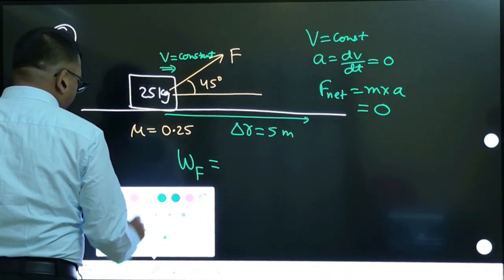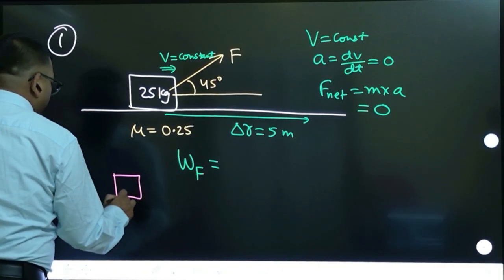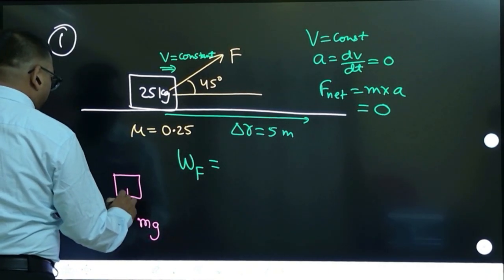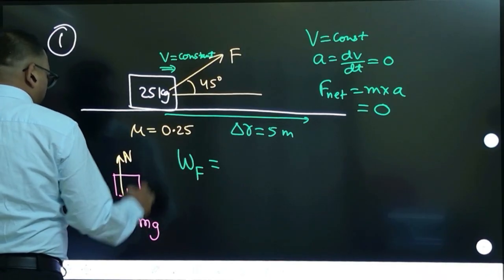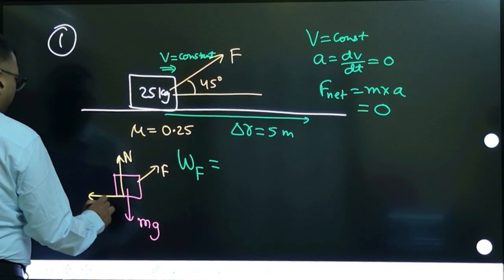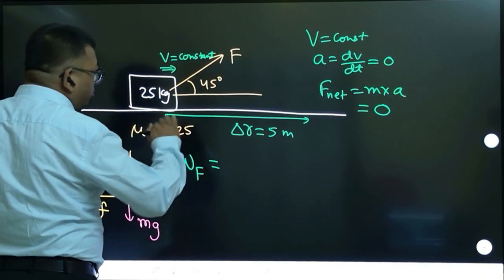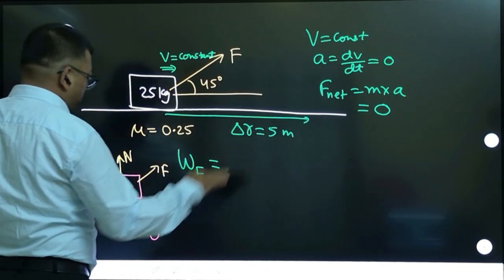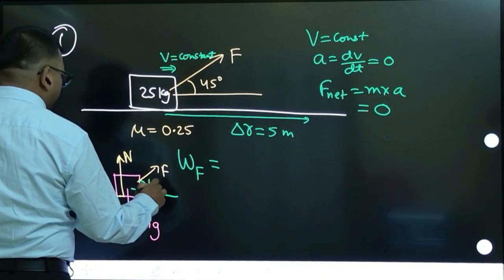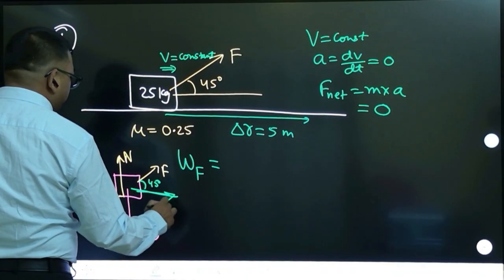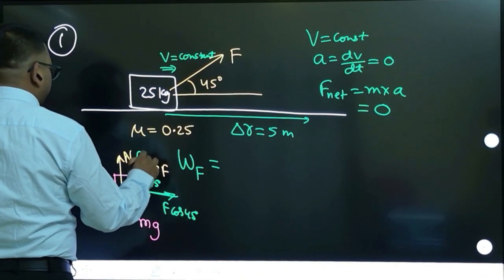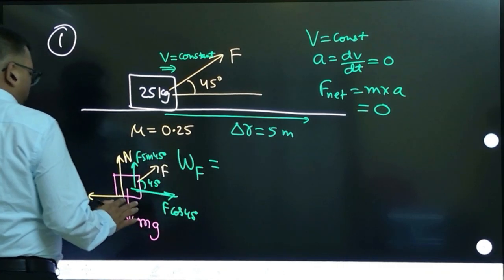So what are the forces acting on the body? Let us draw the free body diagram. mg, and normal of course upward. Then this force F is applied like this, and friction will be acting like this. The body is only moving horizontally and is always in contact with the surface, that is what we are assuming. Because this angle is 45 degrees, we can resolve this force: this will be F cos 45 degrees and this will be F sin 45 degrees.